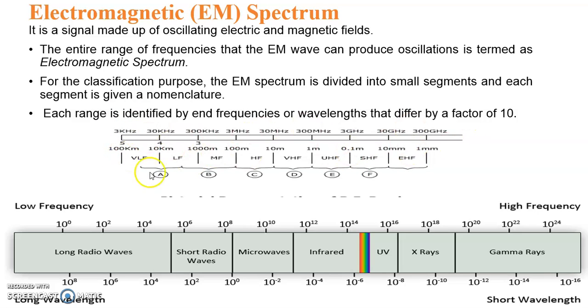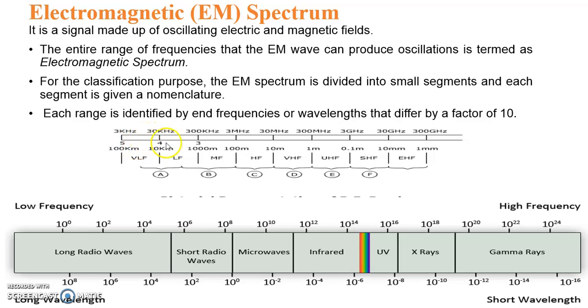Now this diagram is divided into different frequency ranges: 3 kilohertz to 30 kilohertz, 30 kilohertz to 300 kilohertz, 300 kilohertz to 3 megahertz, 3 mega to 30 mega, 30 mega to 300 mega, 300 mega to 3 giga, 3 giga to 30 giga, 30 giga to 300 giga. What about these frequency ranges? The range from 3K up to 30K is VLF, very low frequency range.